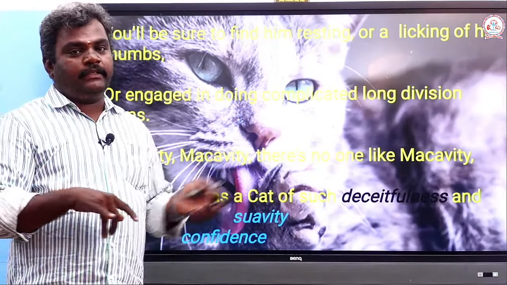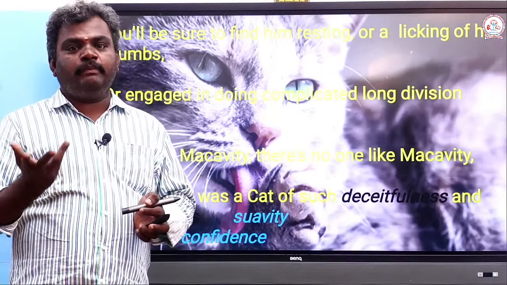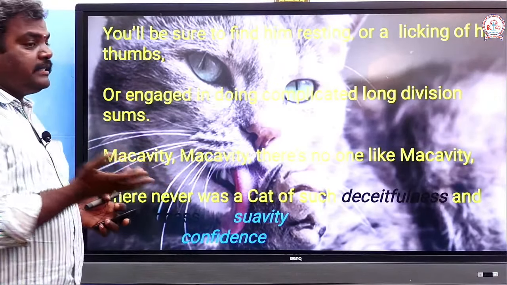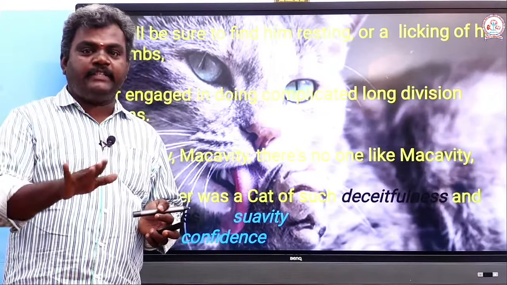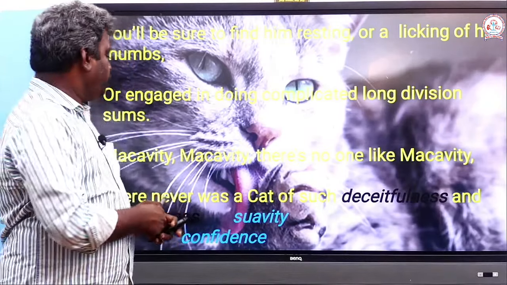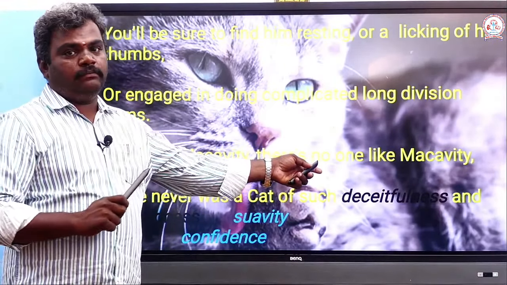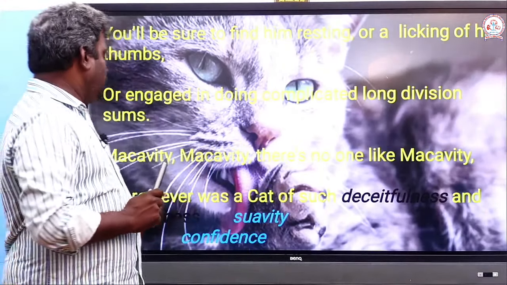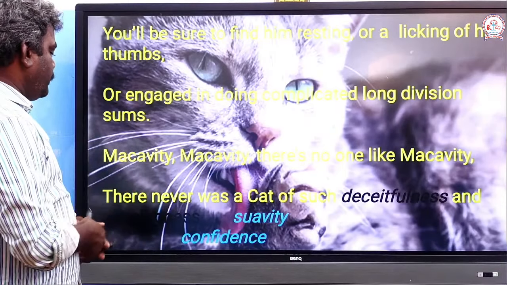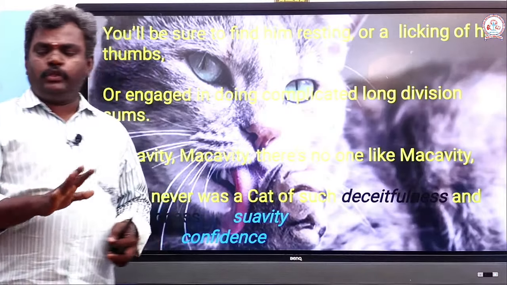Look at this. In this line, we can find Macavity is not an ordinary cat, because a cat cannot do the calculation. Here, complicated long division sums. This is the poet's imagination. He has put his imagination in the character of Macavity. Macavity, there is no one like Macavity. This is repetition. There never was a cat of such deceitful suavity. So no cat is like that.